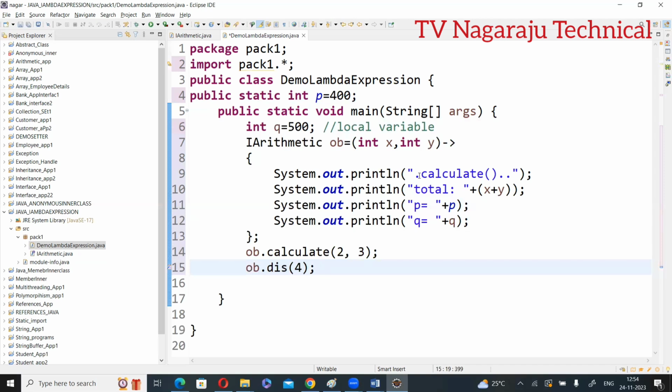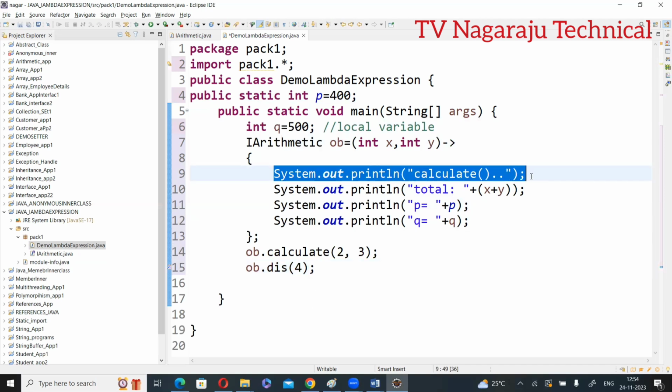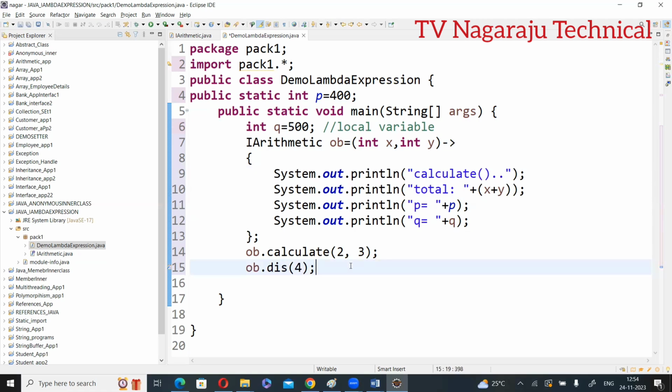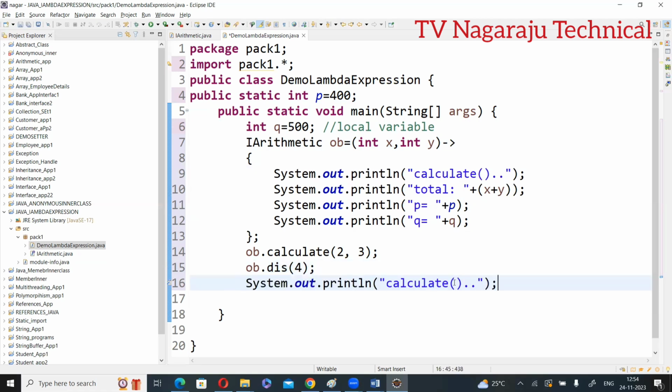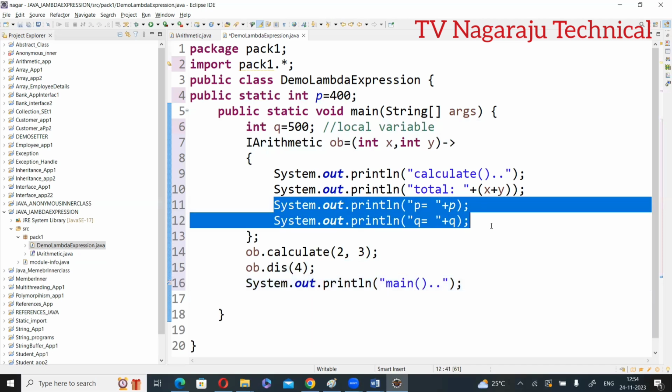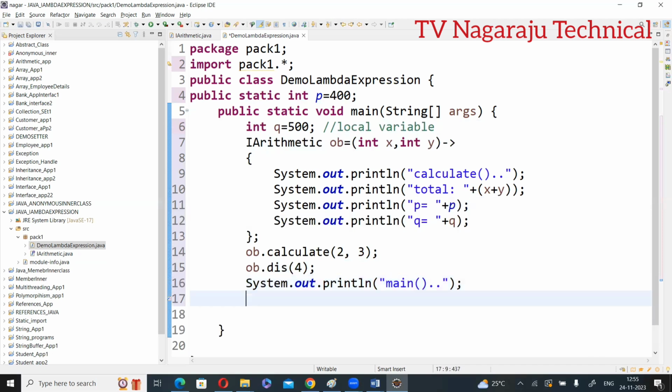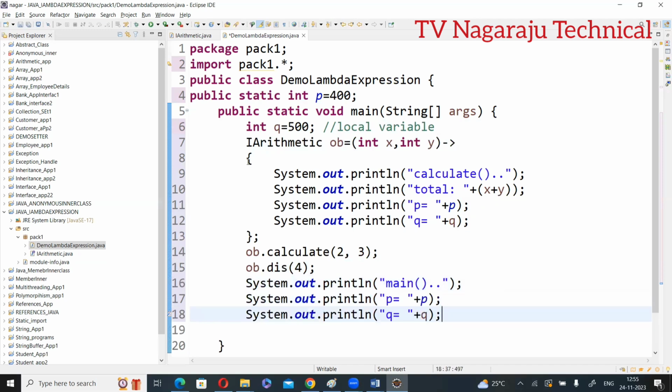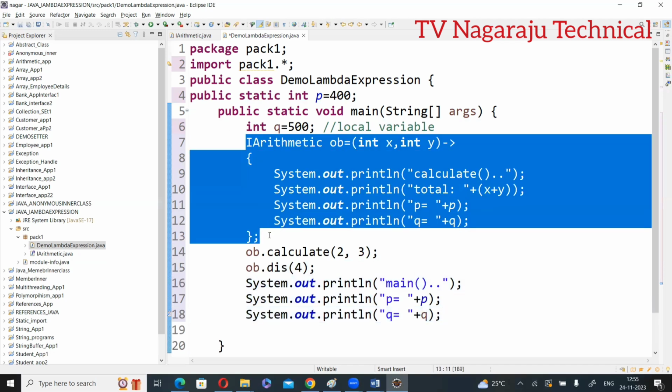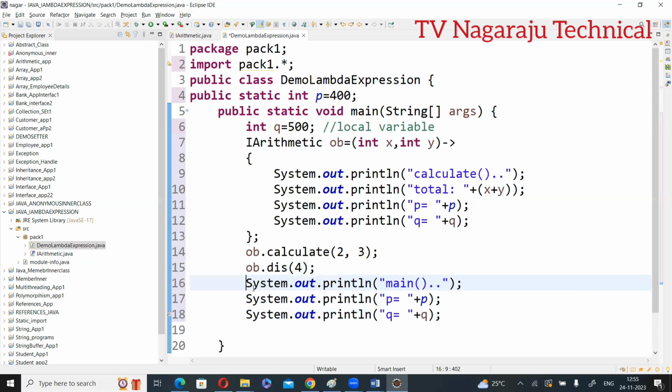Now the most important thing. Everything has happened successfully. System.out.println, I will do another operation in main. Here I want to print the P and Q values within the main. So within the lambda expression, I print P and Q, and along with it I print P and Q in main. Check what happened. Execute.